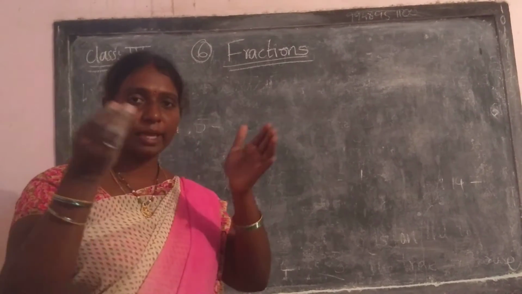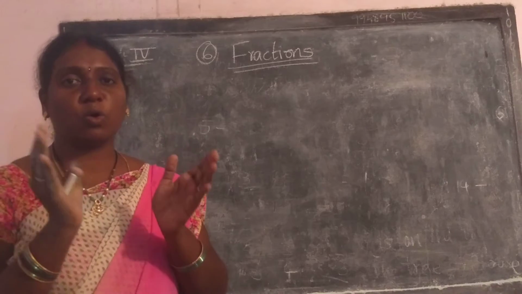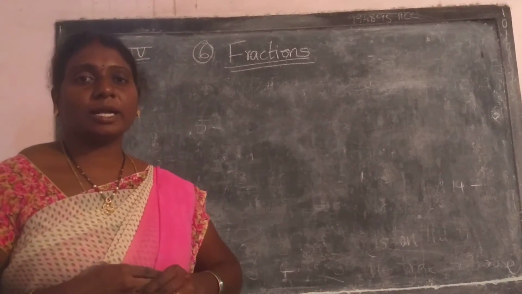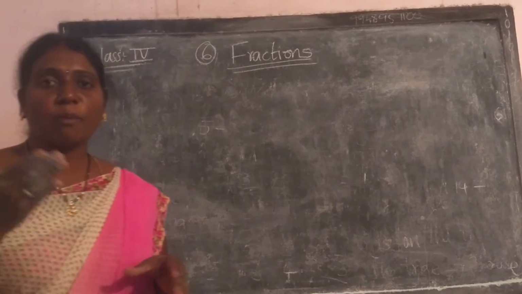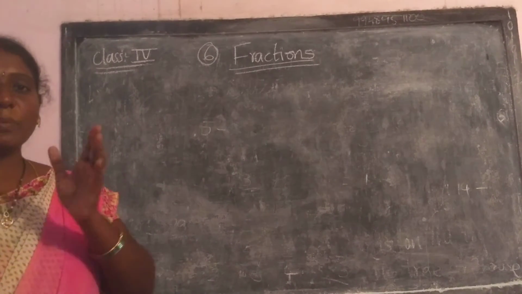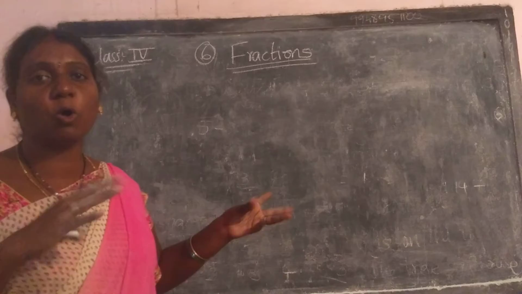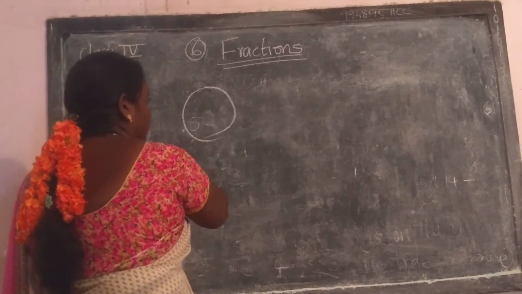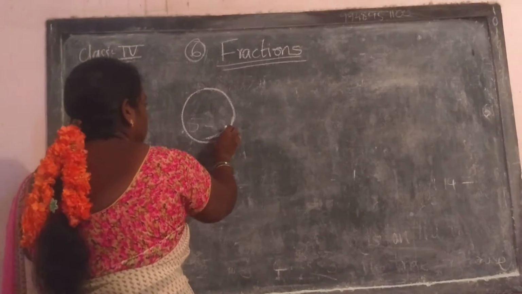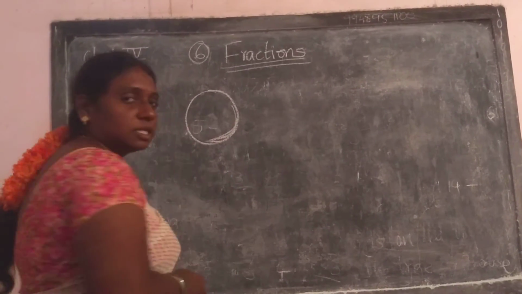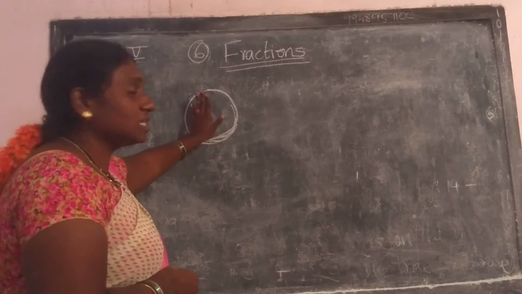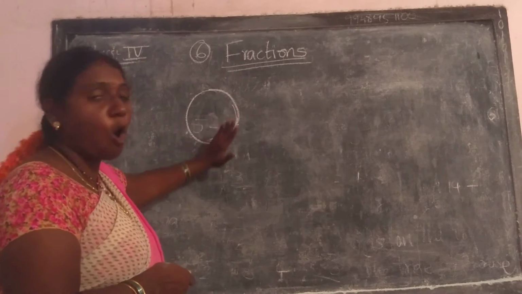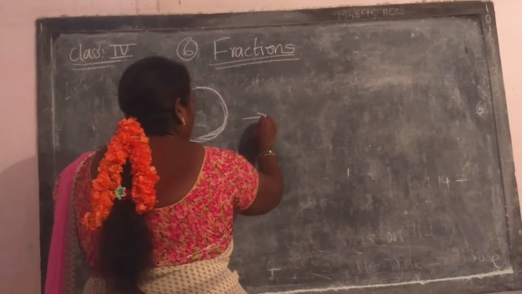When we take any whole and divide it into some parts, those parts are called the fraction of that whole. Suppose I am going to take one cake here. This cake is a totally full cake. This is called a whole. What is this called? Whole.